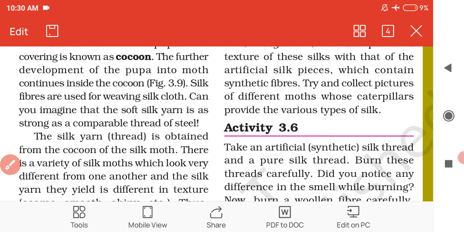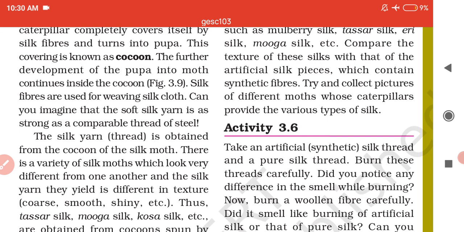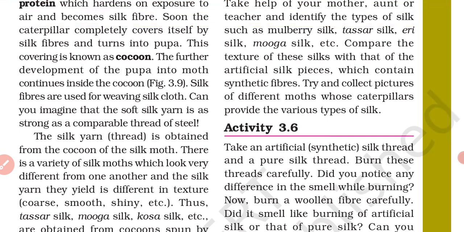Now there is a variety of silk moths which look very different from one another, and the silk produced by the silkworms of different varieties of silk moth is different in texture. They will be different in roughness, in smoothness, and in shininess also.